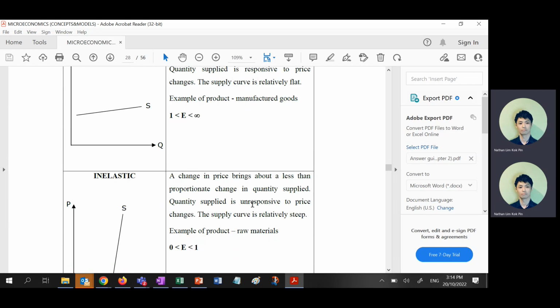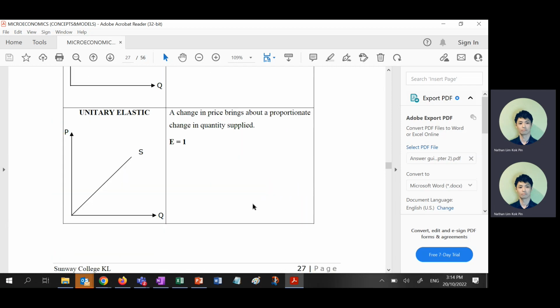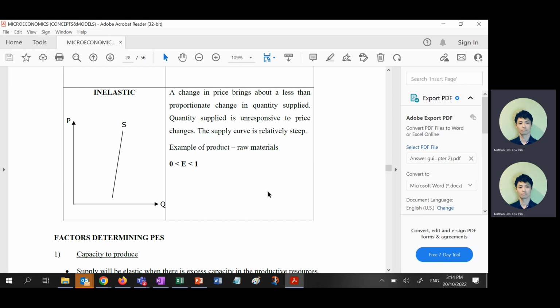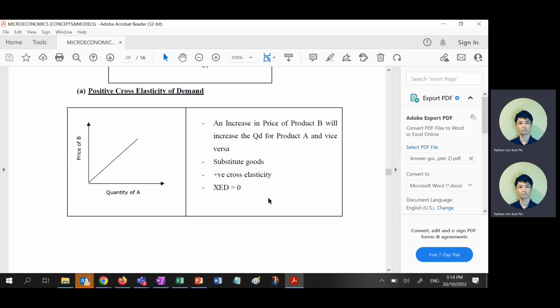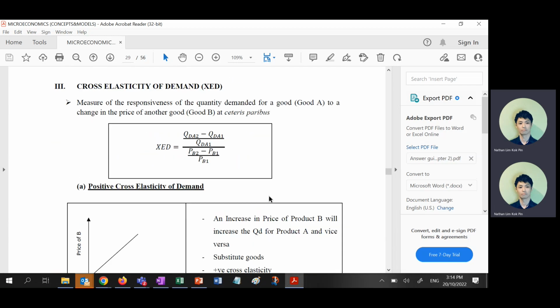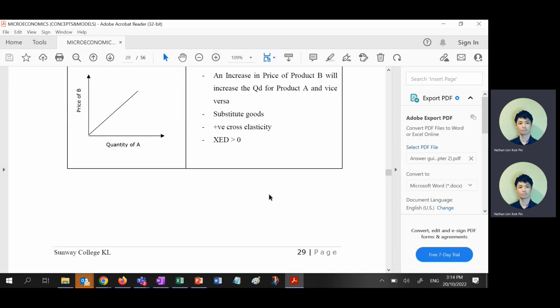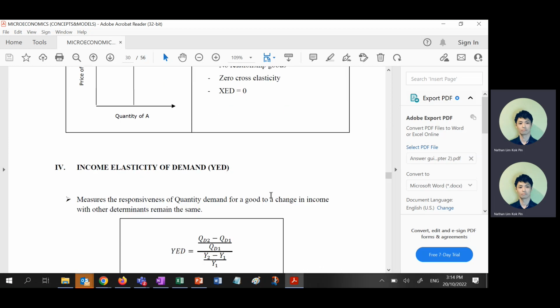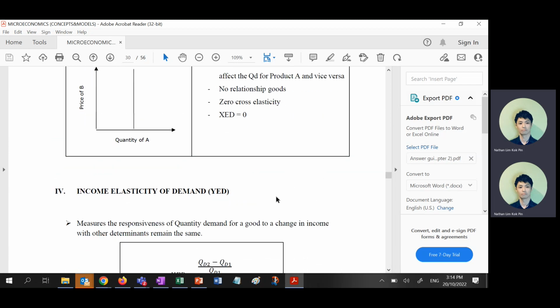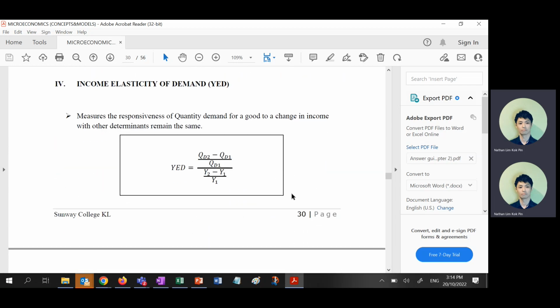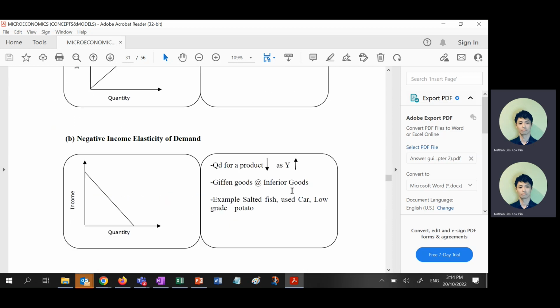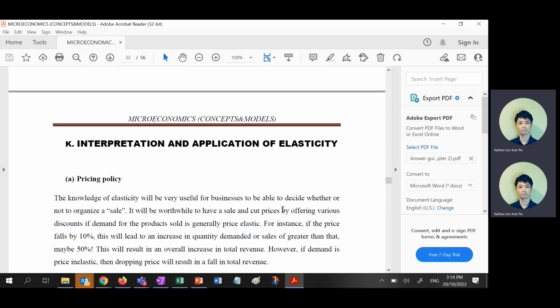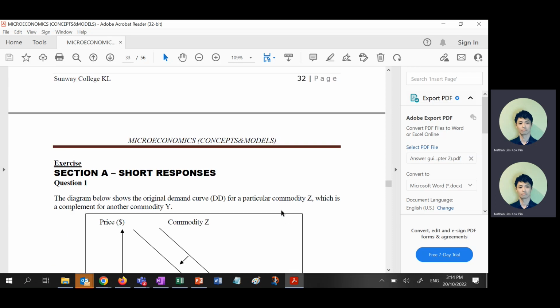I'll just quickly scroll through. Make sure it's something like that, for PES. And this one is already drawn here. Just make sure the formula is correct. YED formula, see whether your formula is correct or not. Cool. Okay, now we go to the answers.